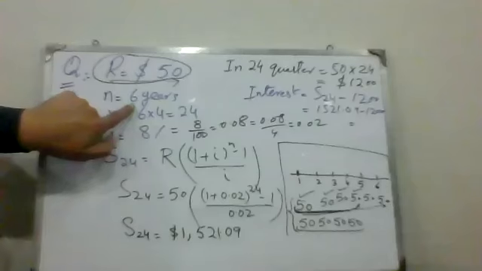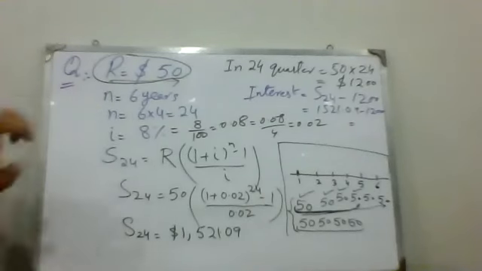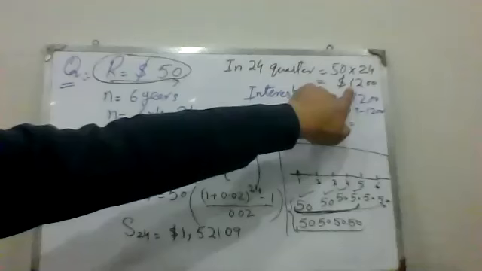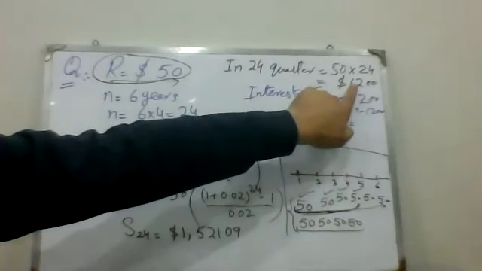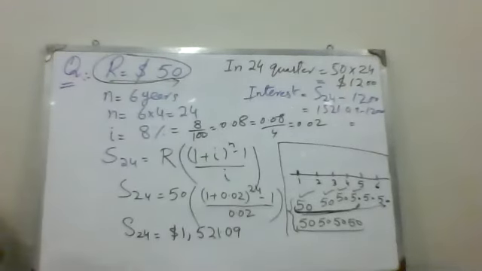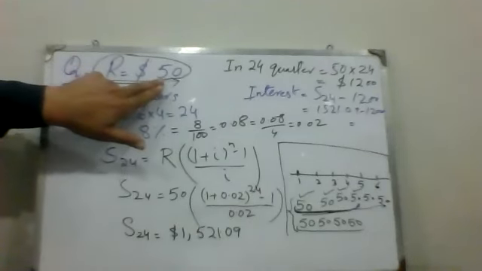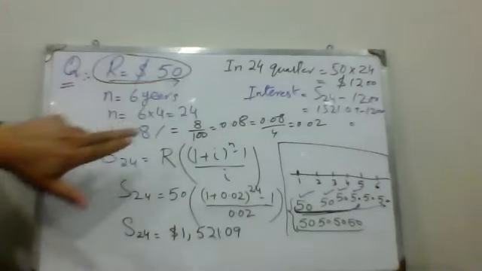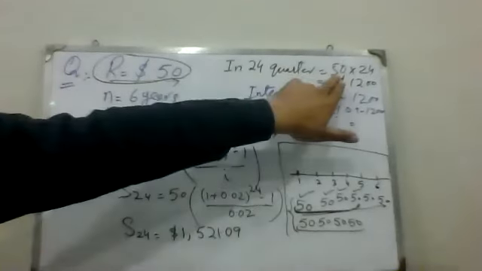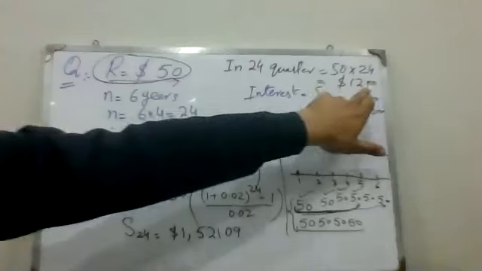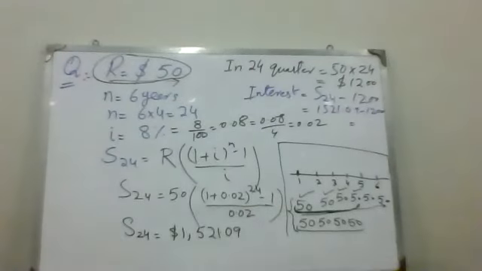Now I want to submit for 6 years. Then how much amount do I have to submit in my account? 1200. That is the required amount I put in my account. So simply I have to calculate: if in one quarter I submit 50 rupees, then in 24 quarters I multiply 50 with 24. We get 1200 amount.